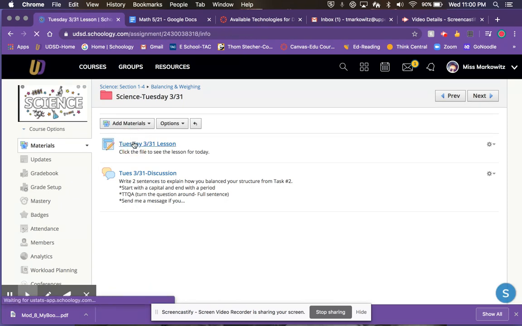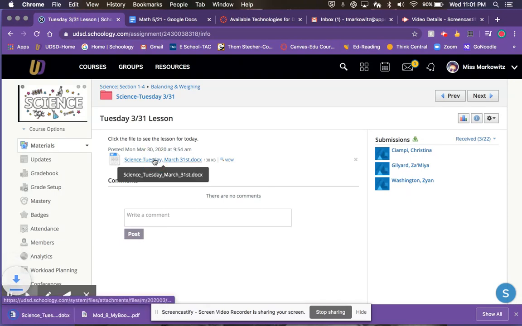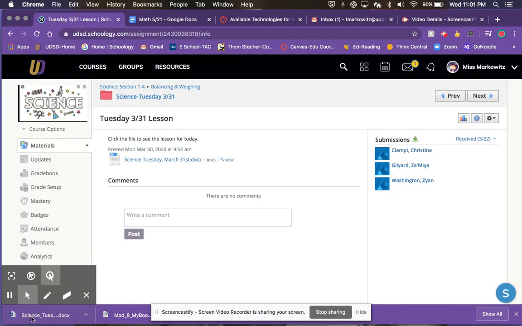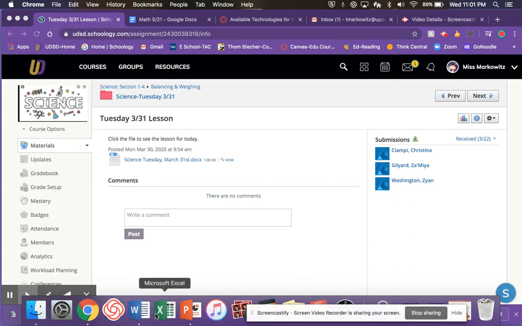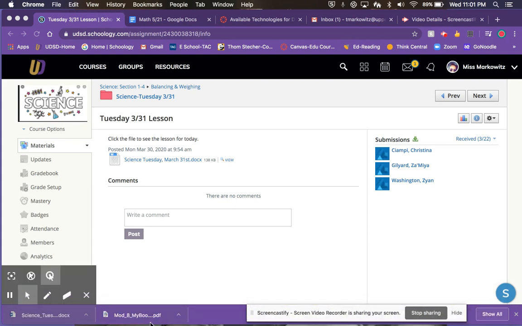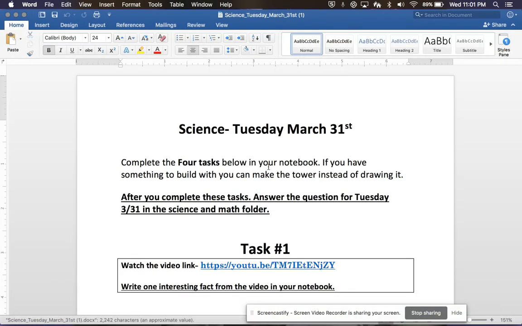Click the first lesson. All right, click the lesson here. It opens up in a document. It's going to download down at the bottom. If you have a Dell, it might download and there'll be an arrow at the top. You'll just click up here for it. Okay, this document is loading. You'll see it's bouncing here. All right, so here's your lesson.